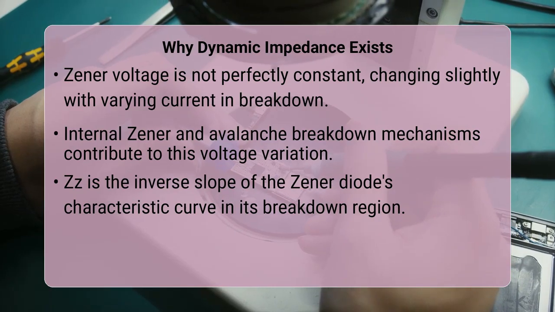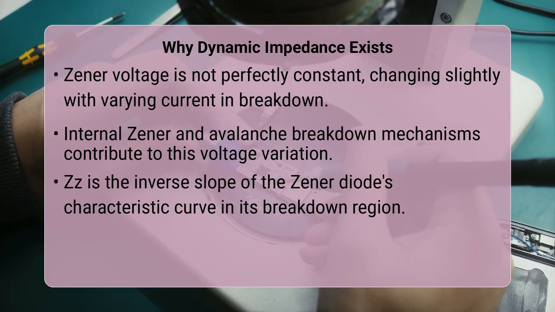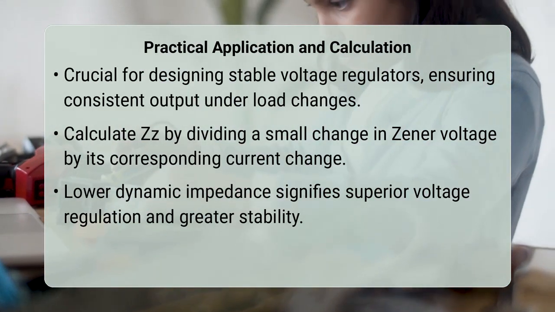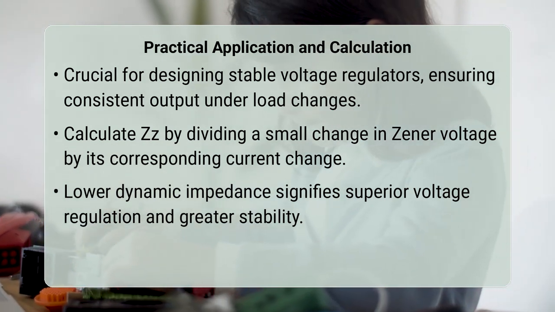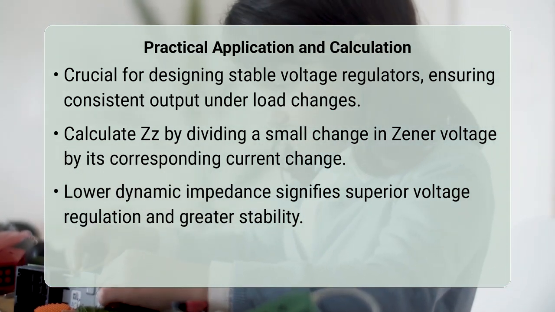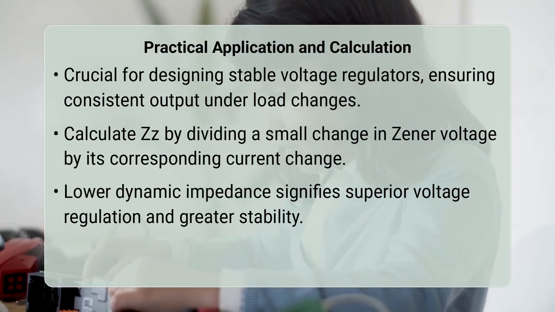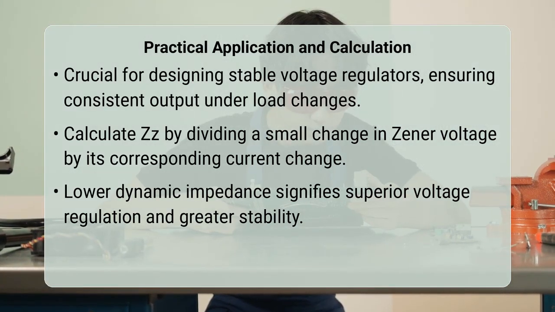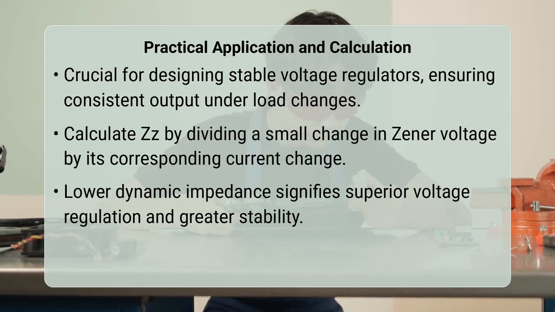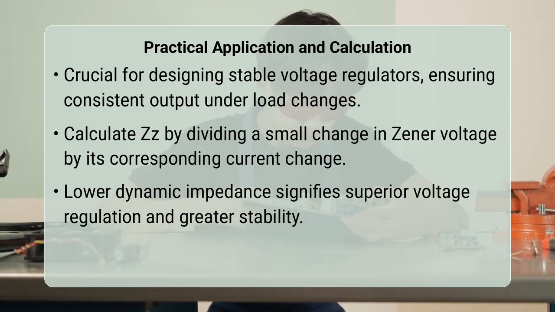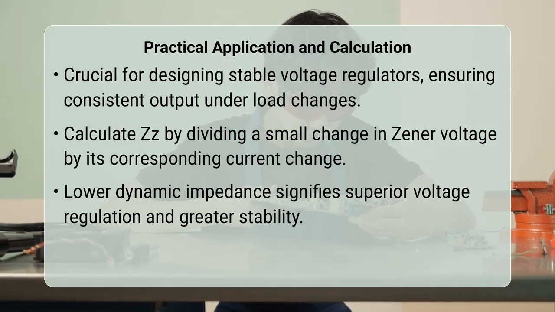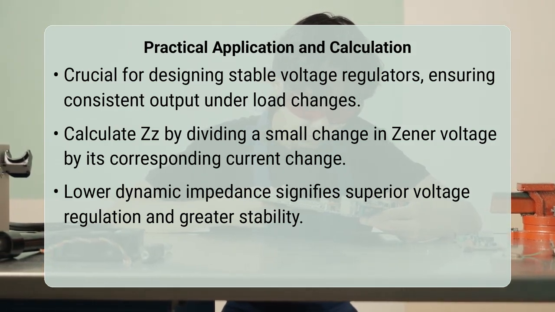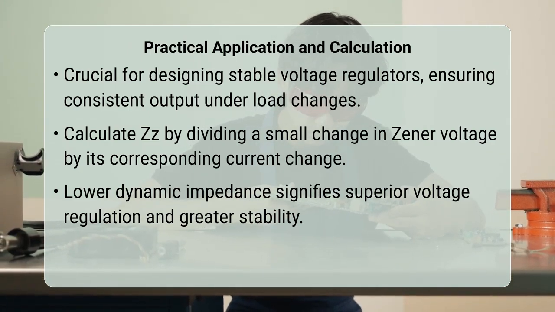For practical application, understanding dynamic impedance is crucial for designing stable voltage regulators. You can calculate it by dividing a small change in the Zener voltage by the corresponding small change in Zener current, often found in datasheets for a specific operating current. A lower dynamic impedance indicates better voltage regulation, meaning the Zener voltage remains more stable despite fluctuations in the load